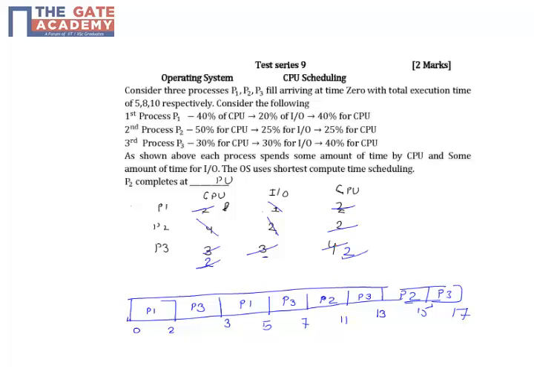So the question they have asked is when P2 completes. So the answer is equal to 15.